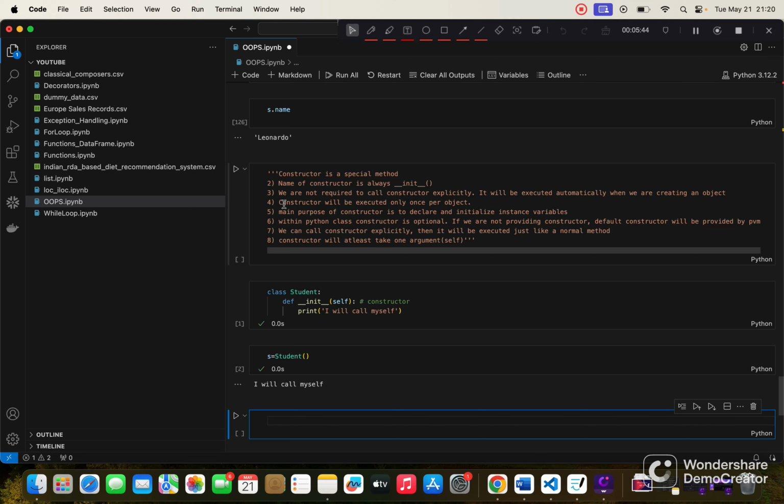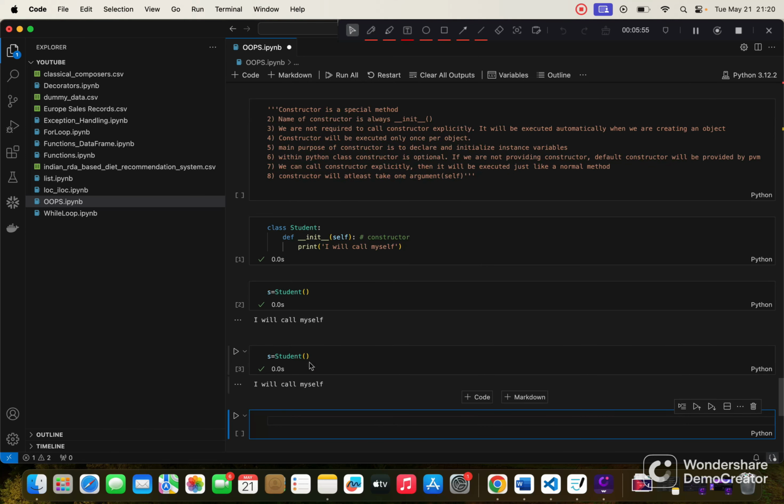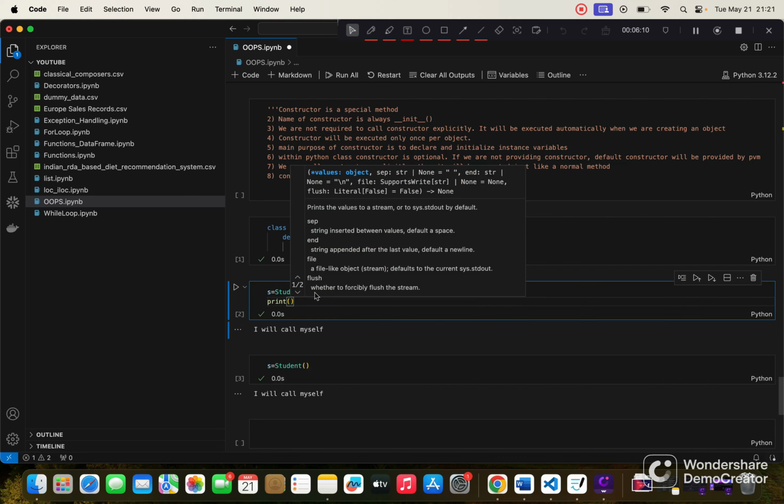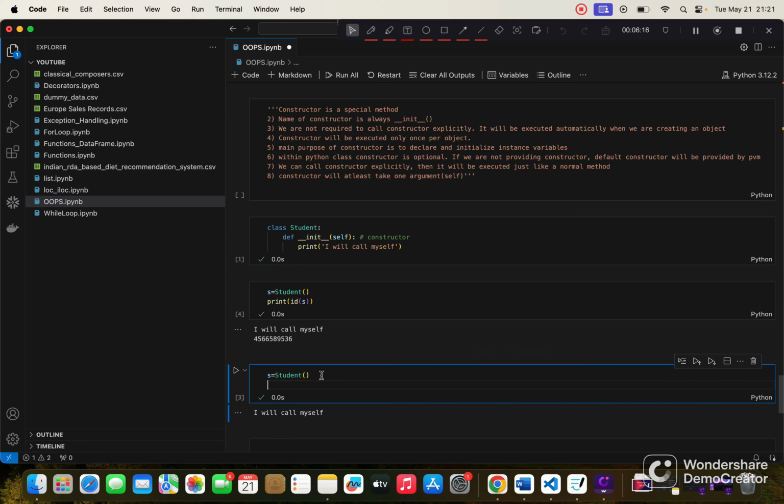The fourth point is the constructor will be executed only once per object. We already created this object and it got executed. Let me see what happens if I create this again. Yeah, it is not repeating itself. Let me print the ID of S, and then the ID of the new one.